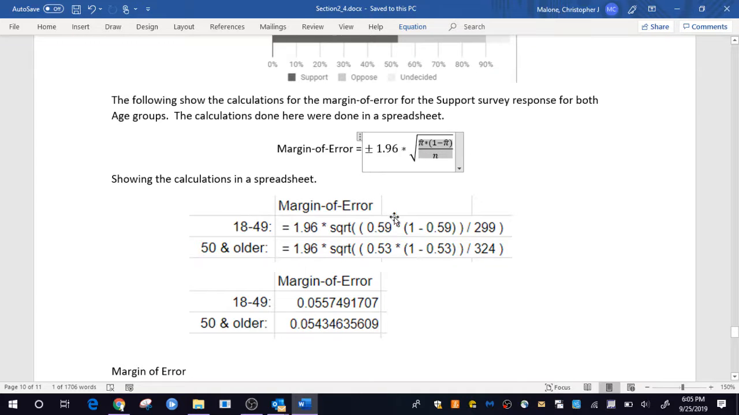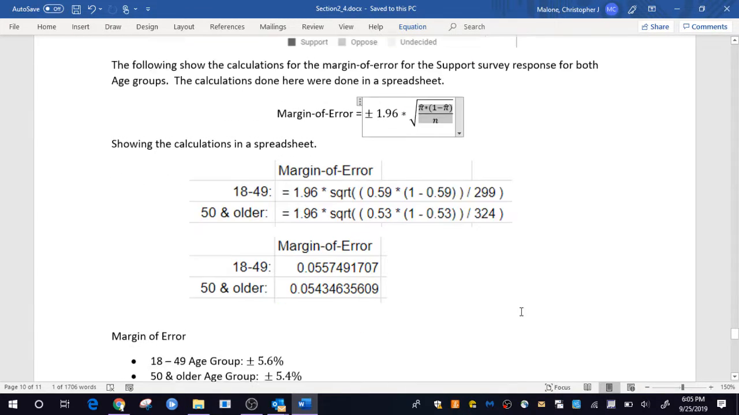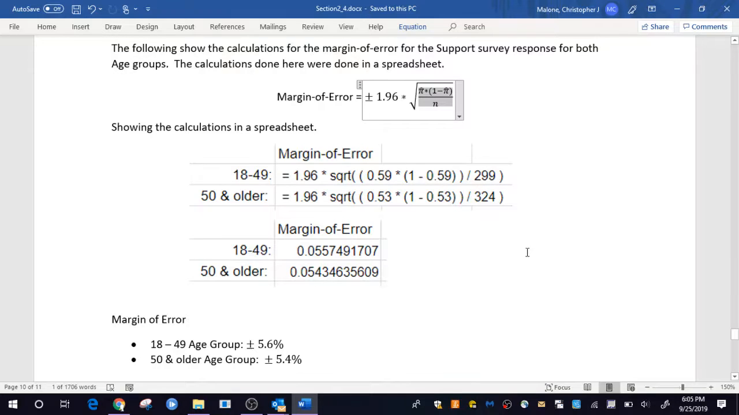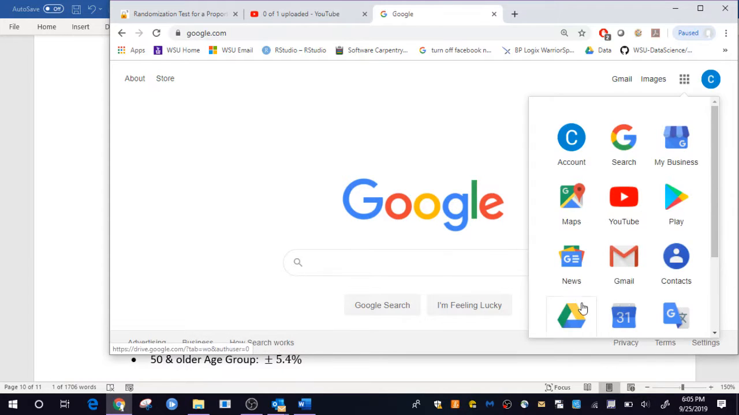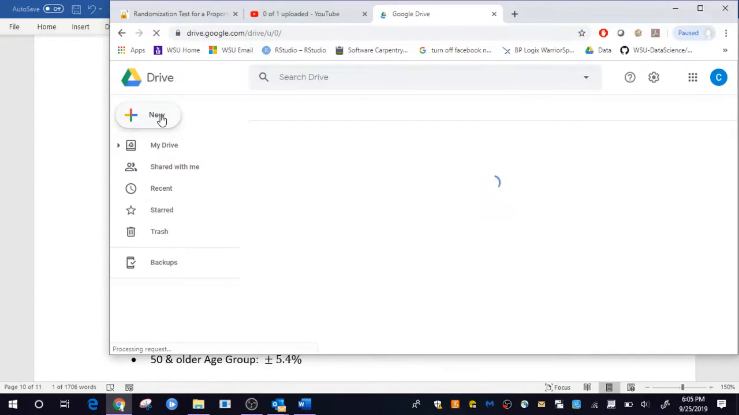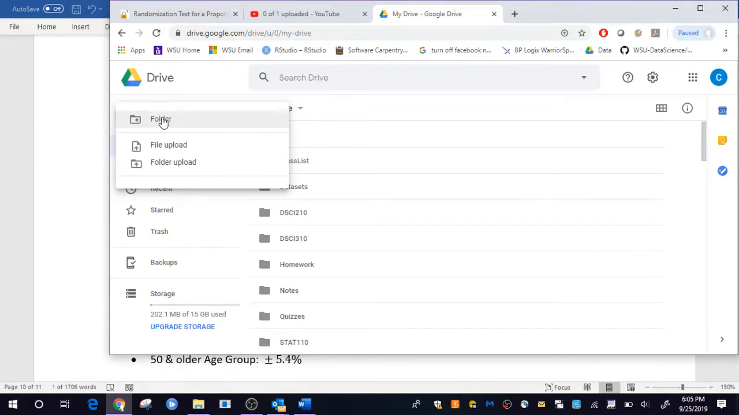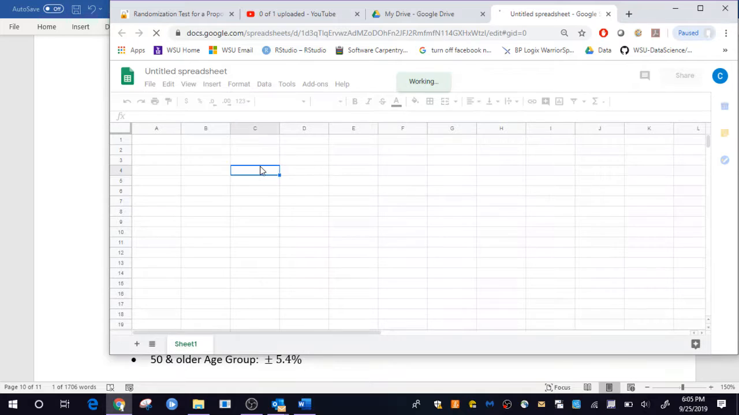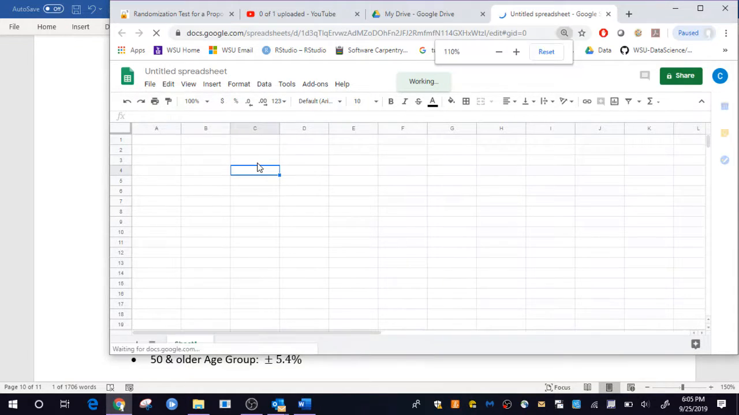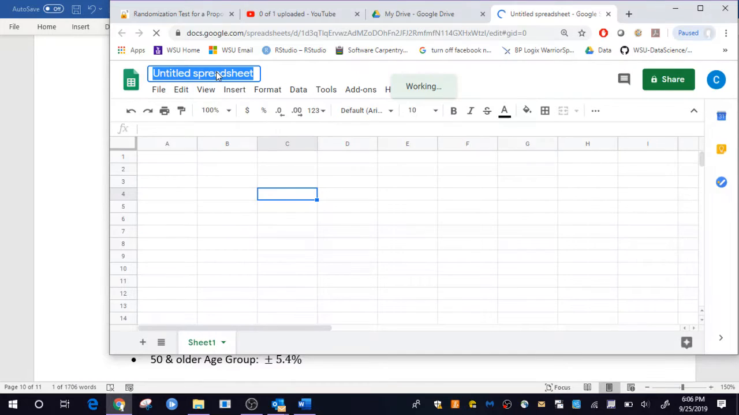I'm going to go ahead and open up a Google Sheet here, or a Google Doc, and show you how to do those calculations inside of a Google Doc. So that's what I have here. Okay, so let's go do that quick. Just go find a Google Drive, open up a spreadsheet here. Anything will work. Maybe blow that up a little bit so you guys can see that. And we'll just call this margin of error calculations.